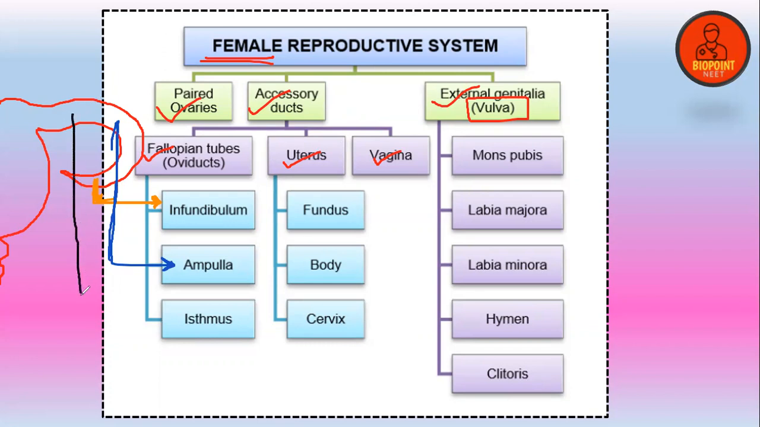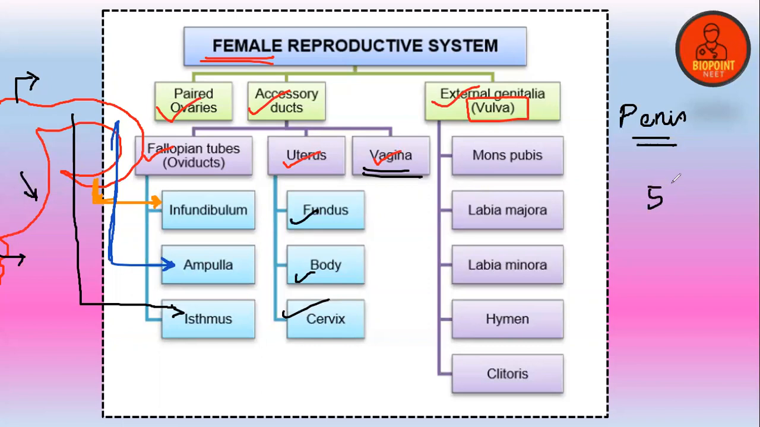The last part of the fallopian tube is known as the isthmus. Exactly like that, you have the fundus, body, and the cervix. These are the three different parts of the uterus, and you have the vagina too. Clear? And the external genitalia, in the case of males, was the penis. But in the case of females, it is not a single one. It is composed of different parts: the mons pubis, labia majora, labia minora, hymen, and the clitoris.